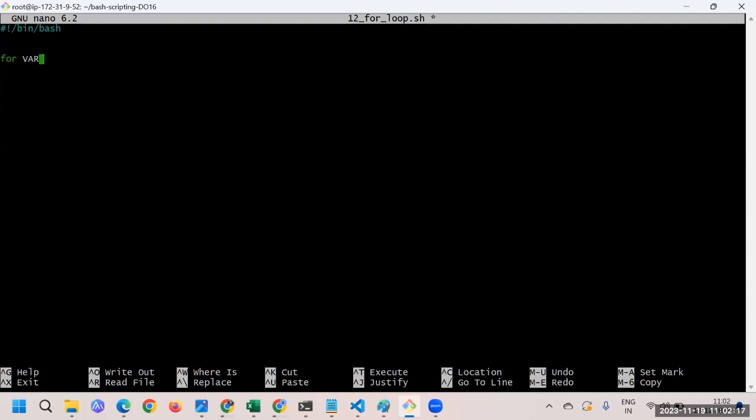Okay, as per the last example, var in the list format. Whatever the item 1, item 2 you have to mention, you can mention that, and first of all I'll write the syntax. It's a do and done, and in between do and done you can do whatever you have to do. So what are the items you have to take?